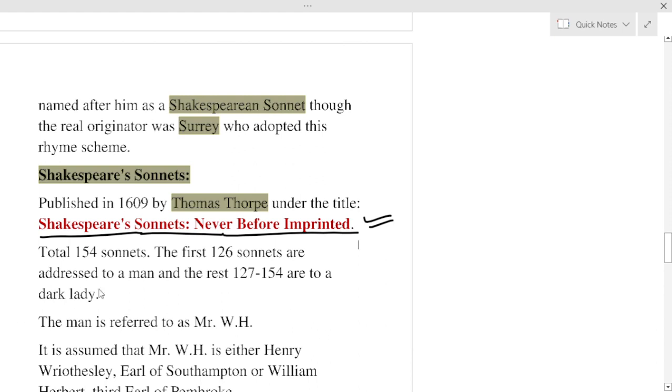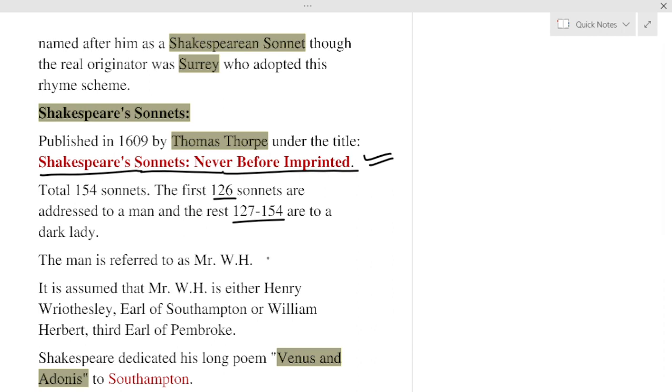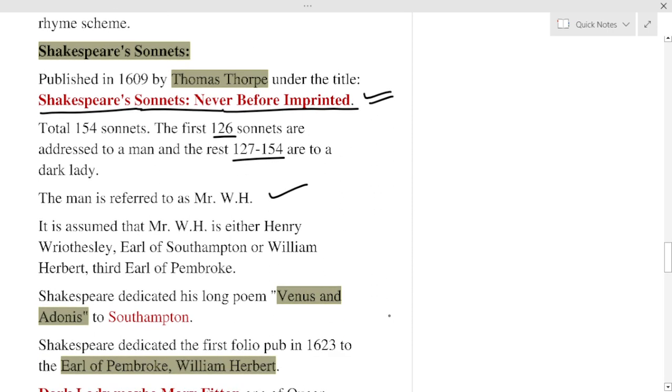There are a total of 154 sonnets. The first 126 sonnets are addressed to a man and the rest, 127 to 154, are to a dark lady. The man is referred to as Mr. W.H. And now who is Mr. W.H.? There is so much debate around this. It is assumed that Mr. W.H. is either Henry Wriothesley, Earl of Southampton, or William Herbert, 3rd Earl of Pembroke.